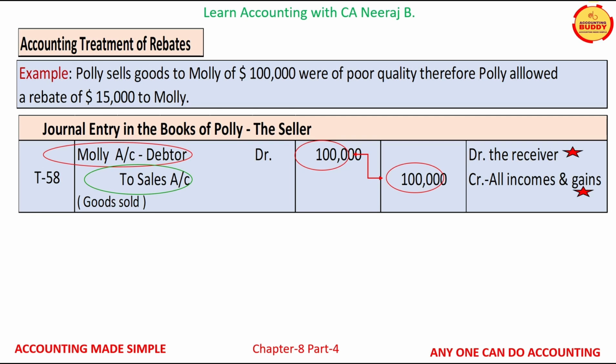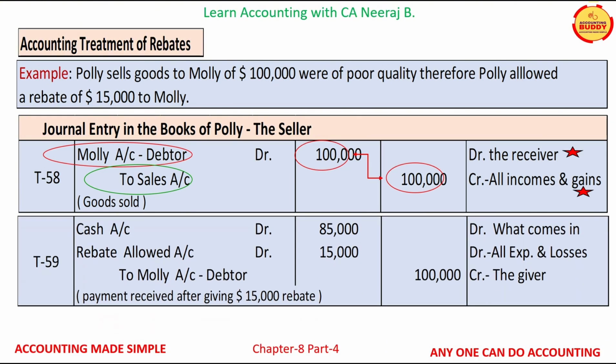Rebate is allowed after the sales transaction is completed. The three accounts which are getting affected are cash account, rebate allowed account, and Molly's debtor account. Cash is a real account and as per real account rule, cash account is debited for $85,000.